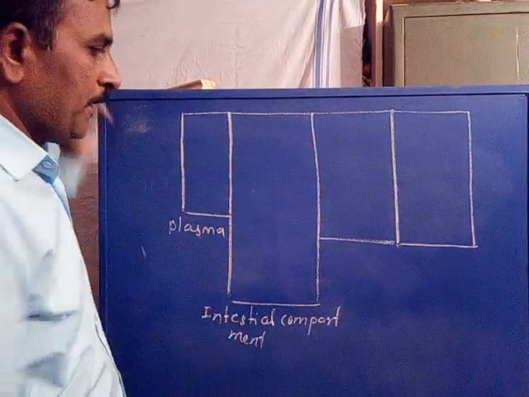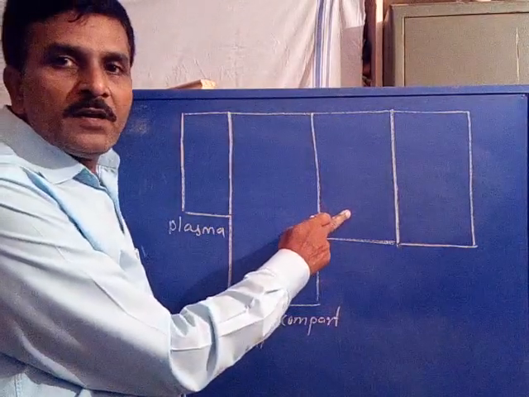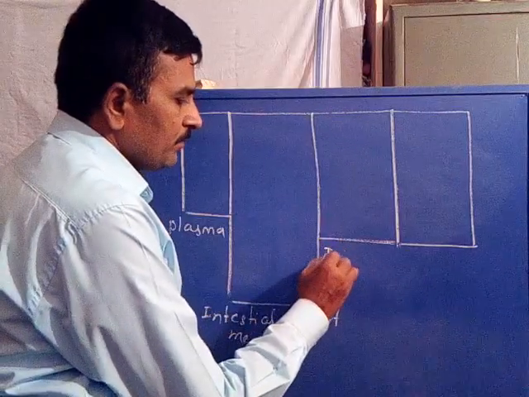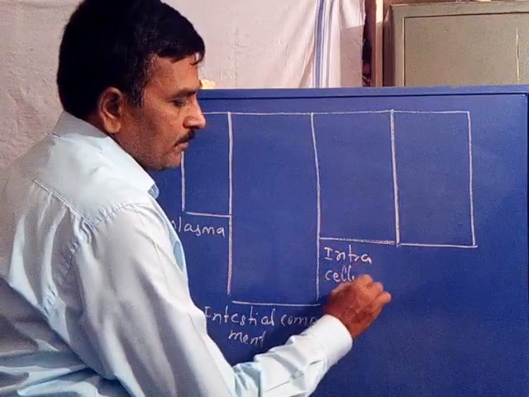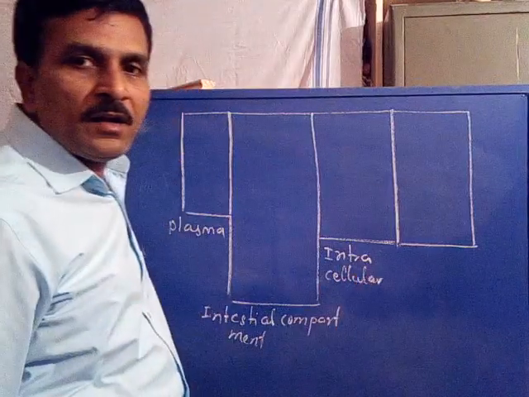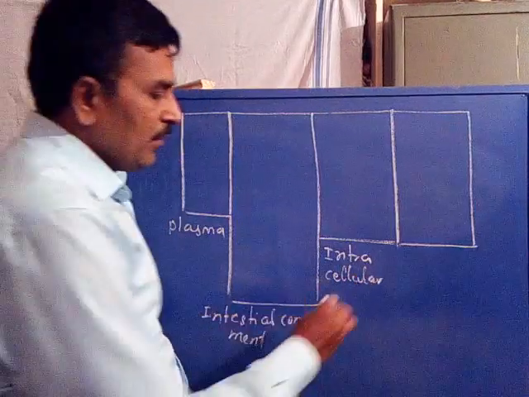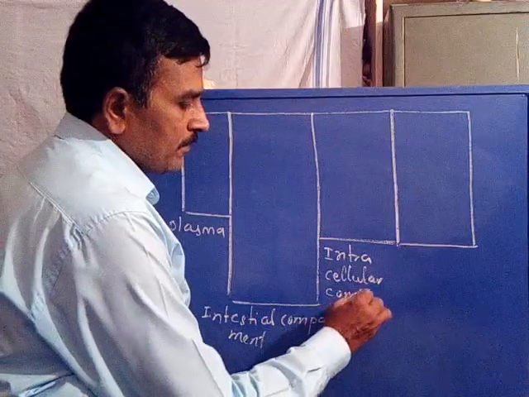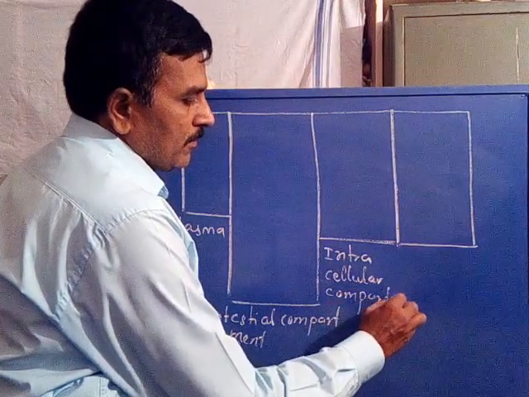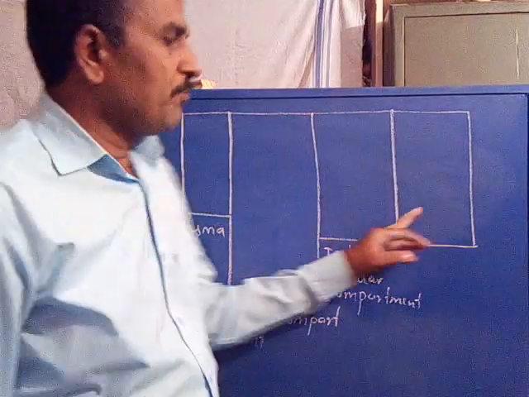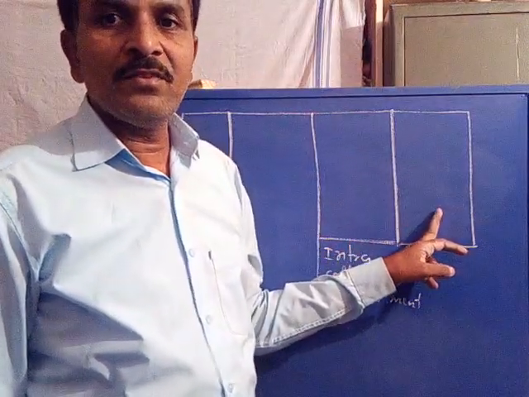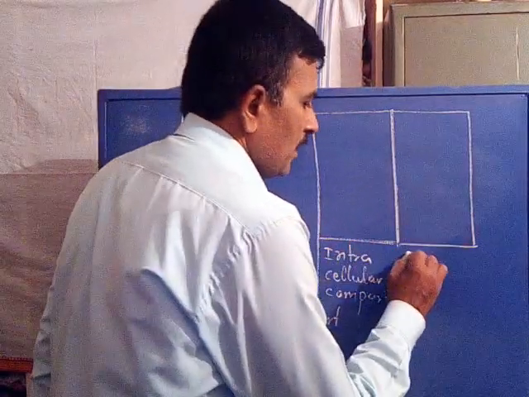Interstitial compartment. The third compartment is called intracellular, the intracellular zone or intracellular compartment. The fourth compartment is the transcellular compartment.